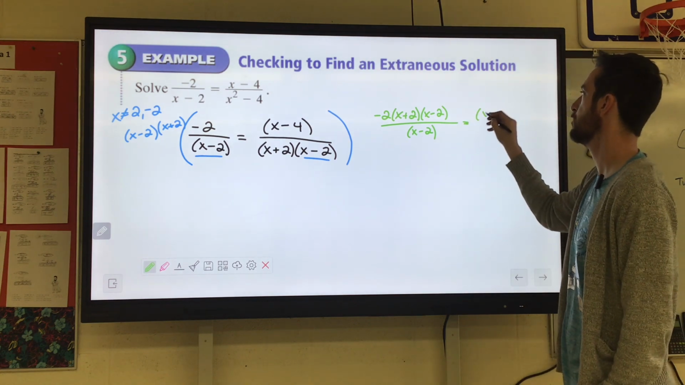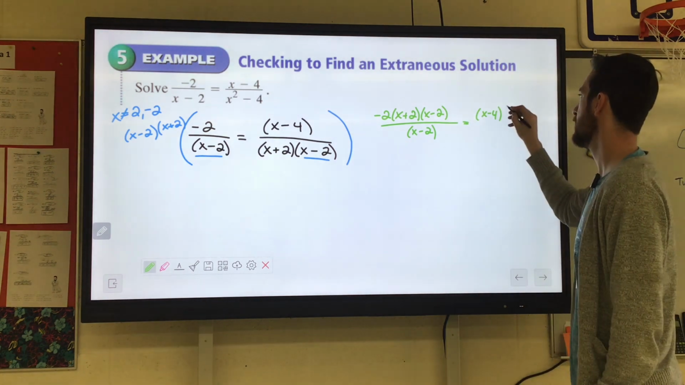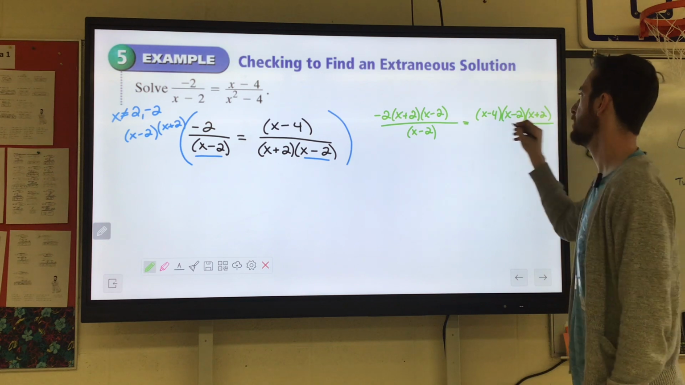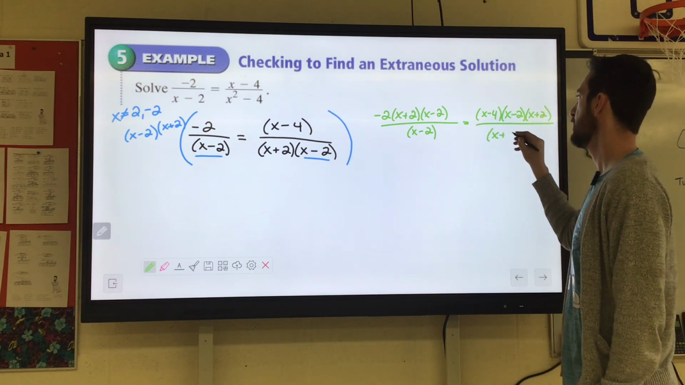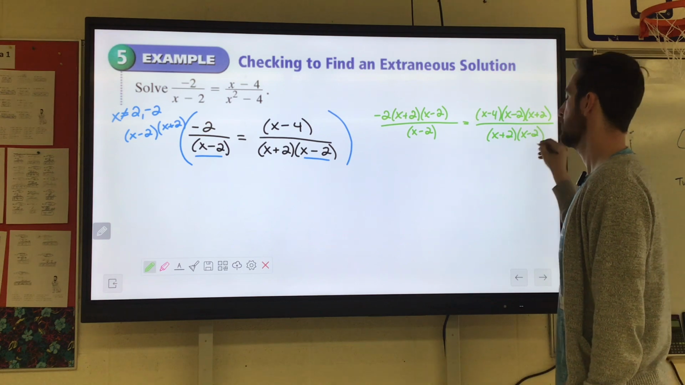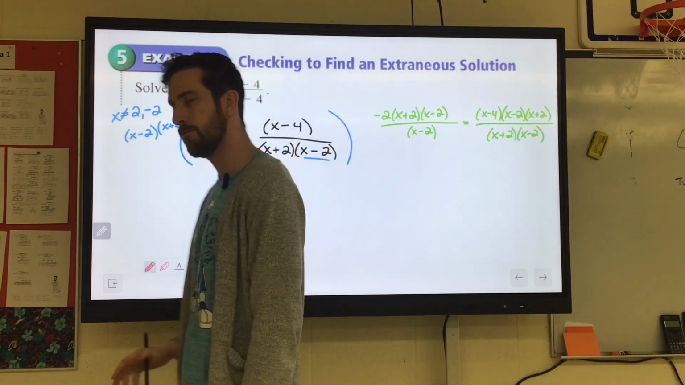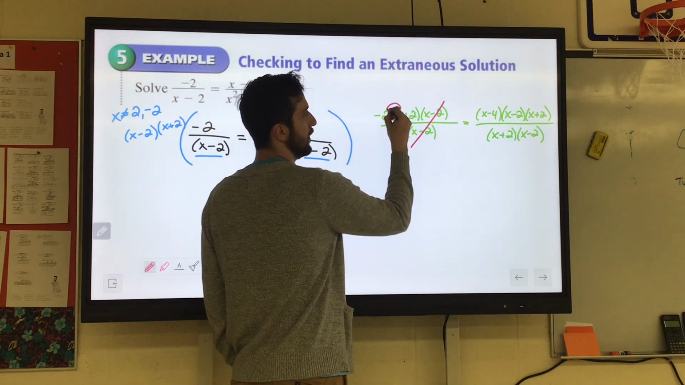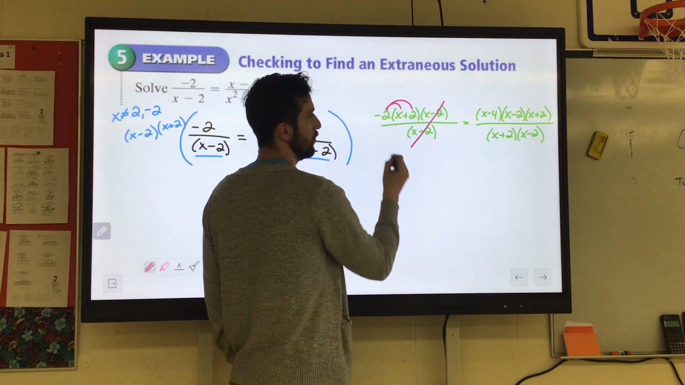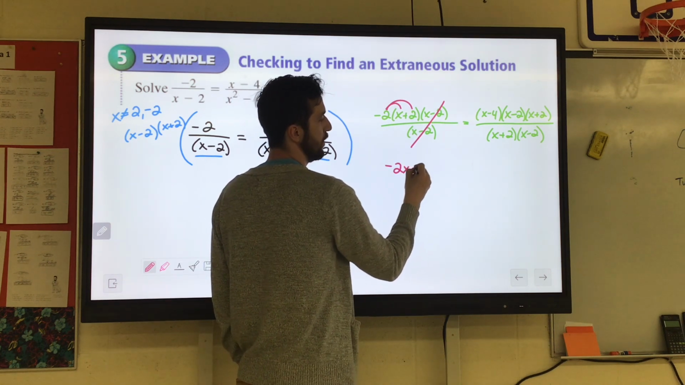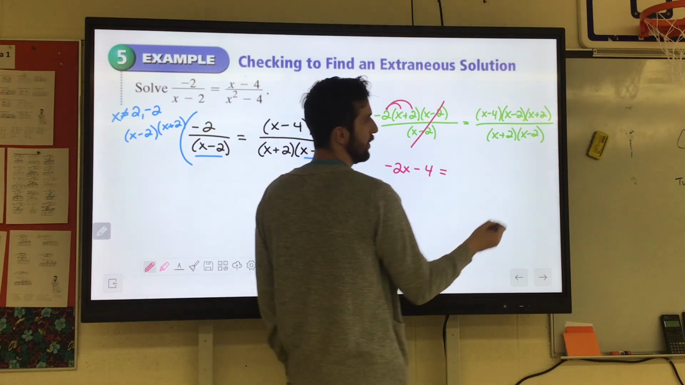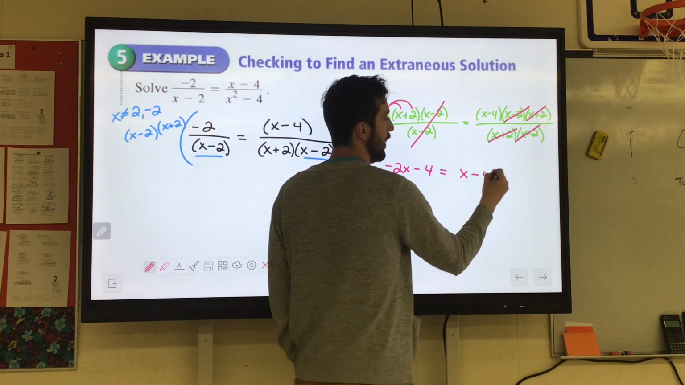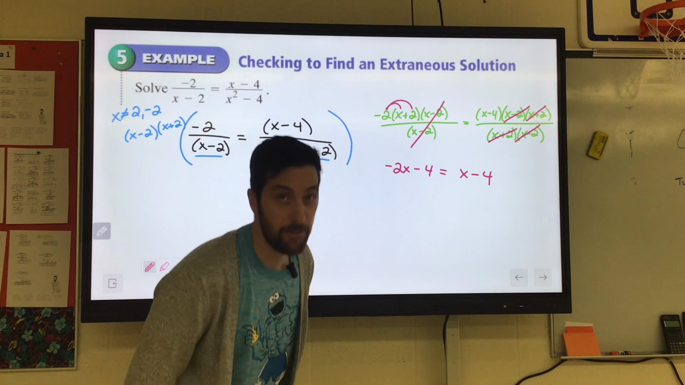Equals, over here we have x minus 4. We're going to multiply it by x minus 2 and x plus 2, and then we keep the denominators x plus 2, x minus 2. Again, that looks like we just did more work for no reason. But check this out. The x minus 2's will cancel out here. So the left side is just going to be negative 2 times x plus 2, which if you distribute that, would be negative 2x minus 4. The right side, the x minus 2's cancel out, the x plus 2's cancel out, so all we have left is x minus 4. I done told you it was going to look easier after that.